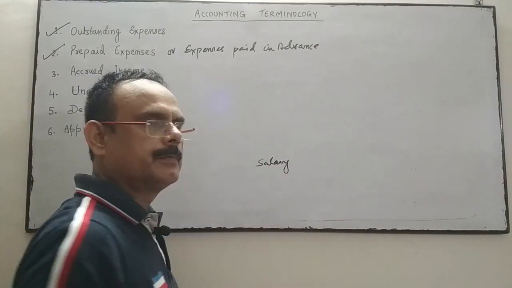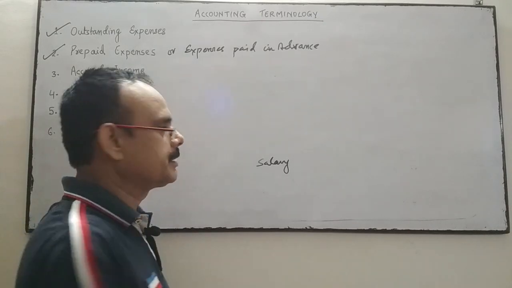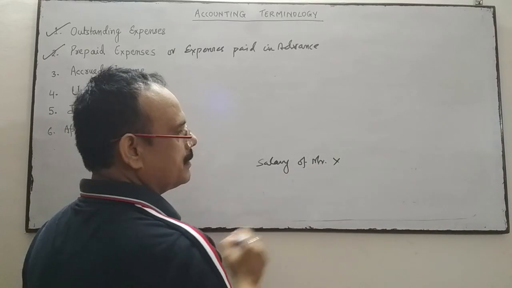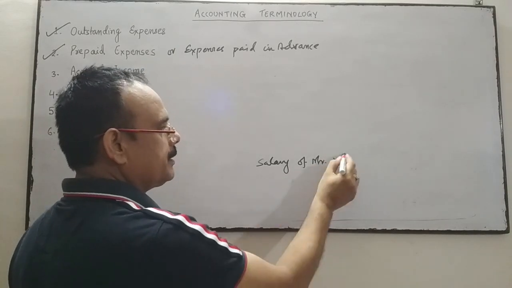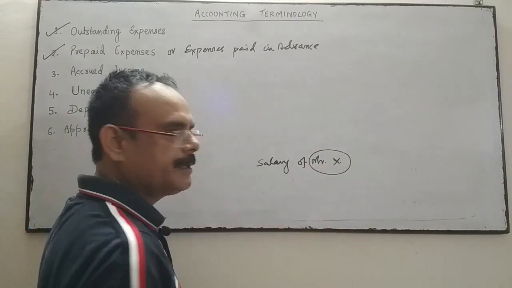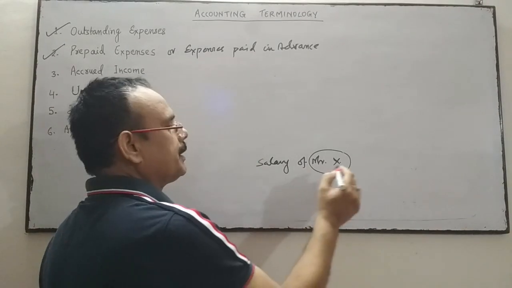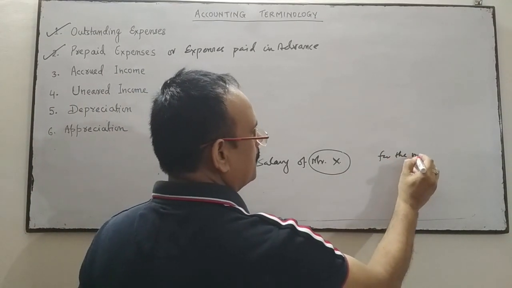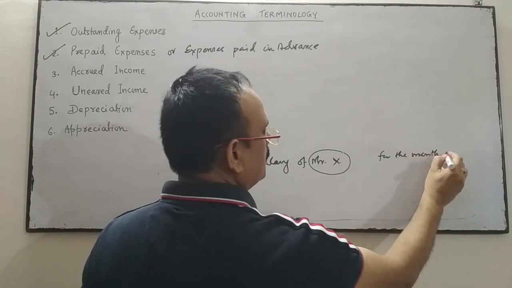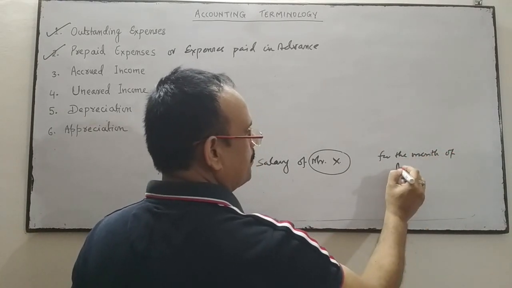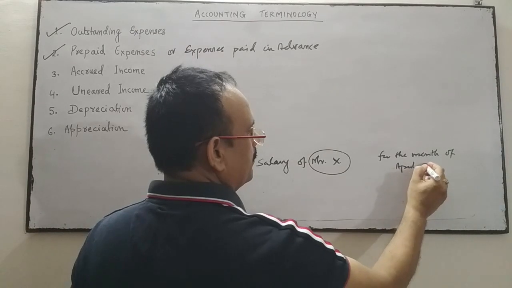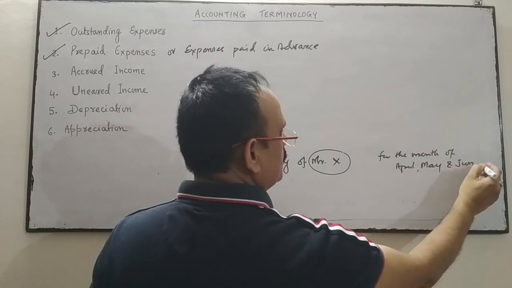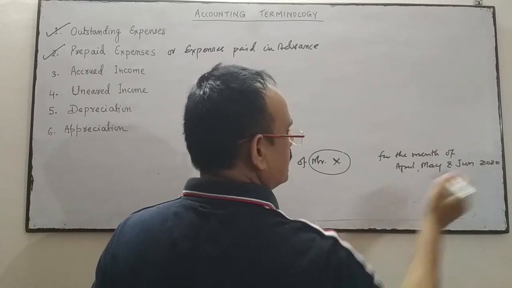of the employee, suppose salary of Mr. X, Mr. X is one of the employees, his salary is paid by the company for the months of April, May and June 2020.